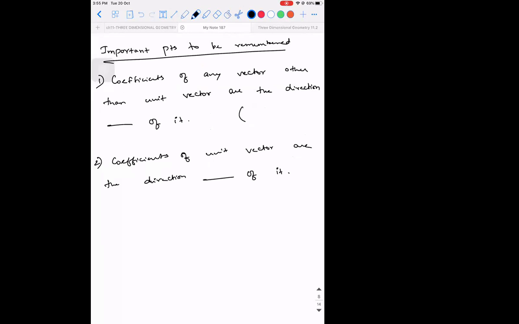That is what I'm trying to say: if you have any vector r as a i cap plus b j cap plus c k cap, then what are the coefficients a, b, c of this particular vector, provided magnitude of r vector is not equal to 1? So what do a, b, and c represent? Direction ratios. Yes. So they are the direction ratios of it.